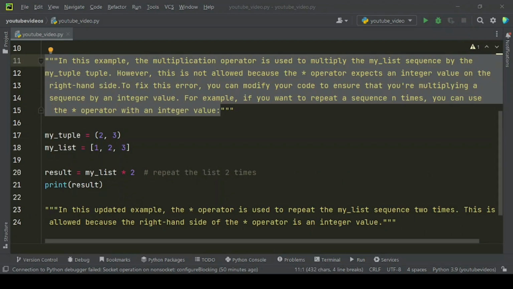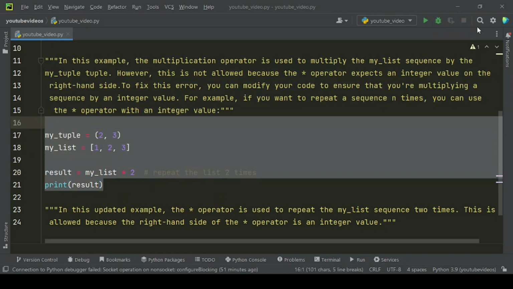In this example, the multiplication operator is used to multiply the my_list sequence by the my_tuple. However, this is not allowed because the asterisk operator expects an integer value on the right-hand side. To fix this error, you can modify your code to ensure that you're multiplying a sequence by an integer value. For example, if you want to repeat a sequence n times, you can use the asterisk operator with an integer